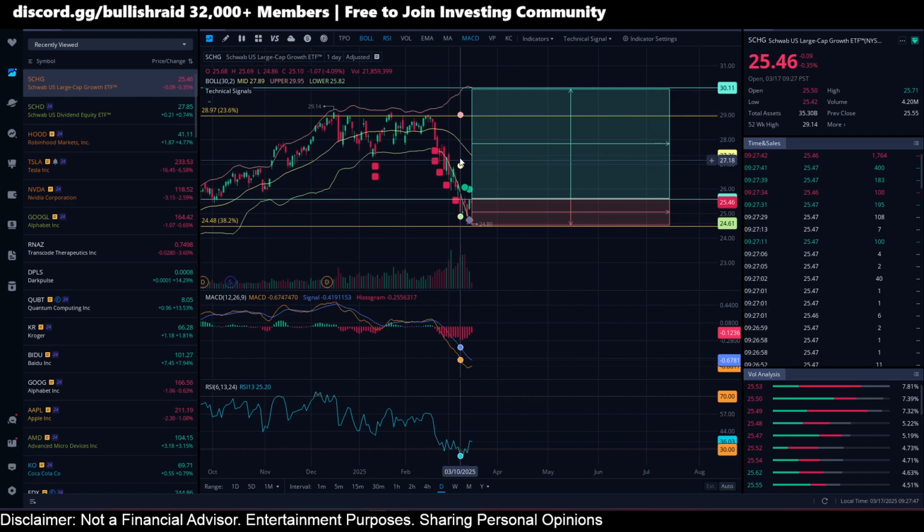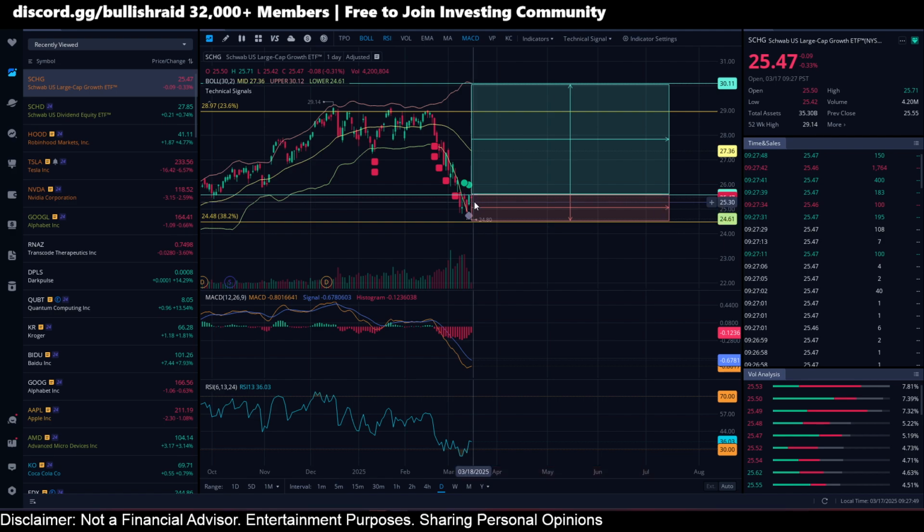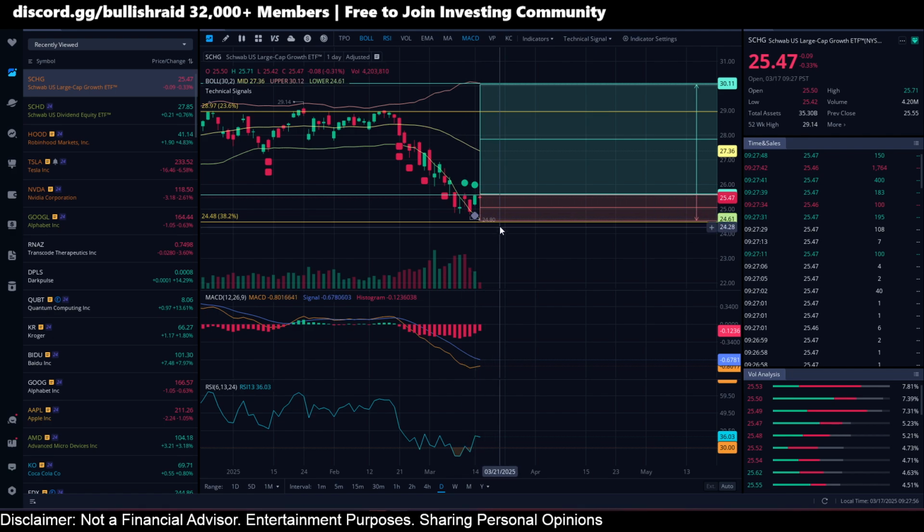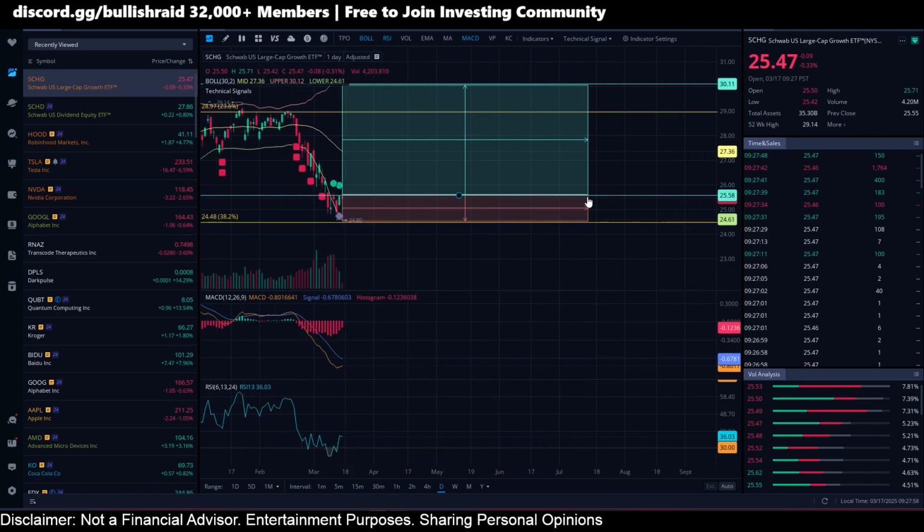All right. What am I viewing for the downside? From current prices to the downside, that's just going to be about a 4% drop. And we've already almost tested the bottom here at 24.80. Anything below 25.50, in my opinion, is a really good dip opportunity. Of course, you can be dollar cost averaging on the way up as well. But in my opinion, 24.50 here is going to be the bottom for SCHG.